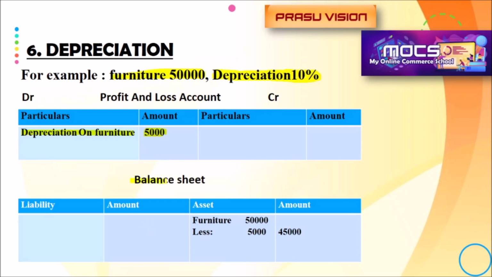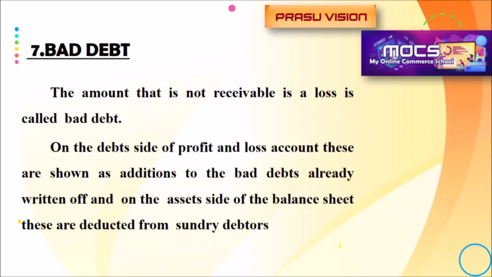And when we prepare the balance sheet, there we have to deduct that loss from the concerned asset. Furniture amount 50,000, less depreciation 5,000. Only the difference value we will write in the amount column. So this is related to depreciation.